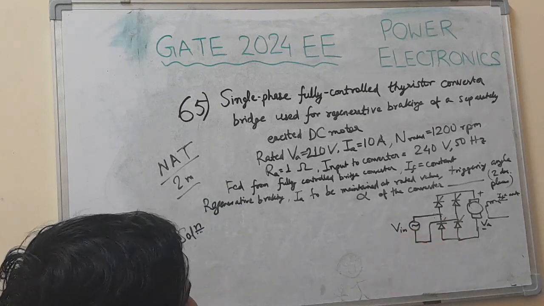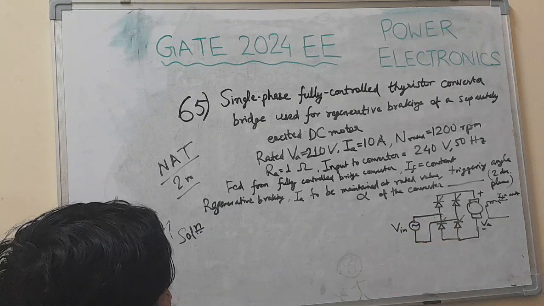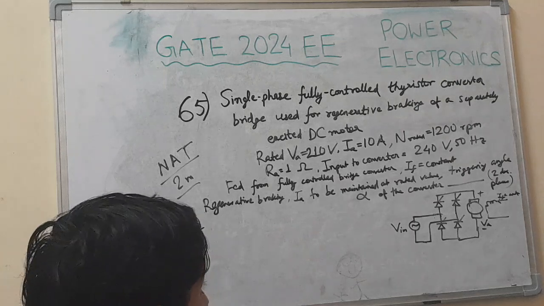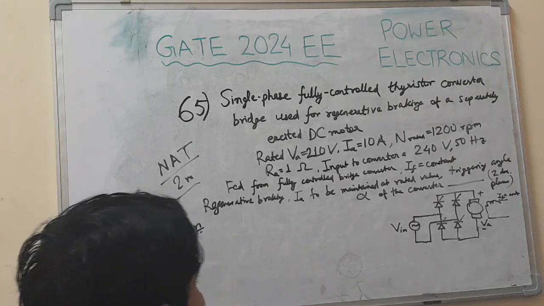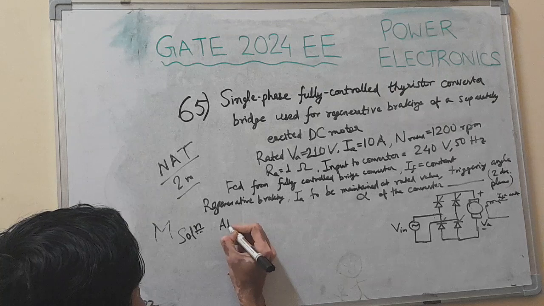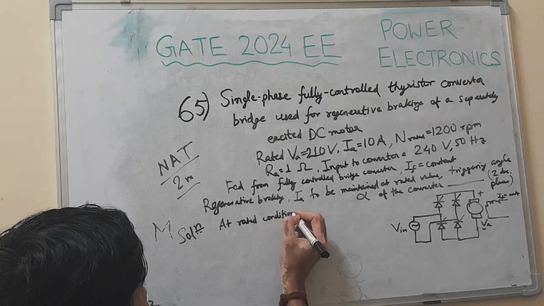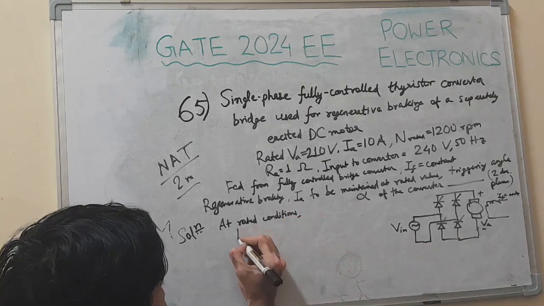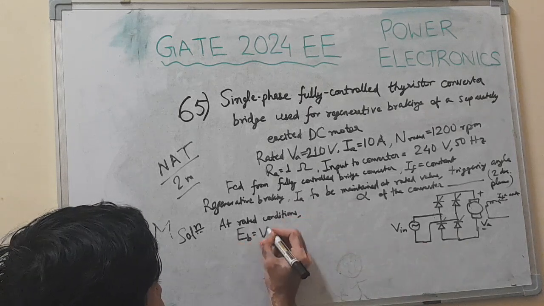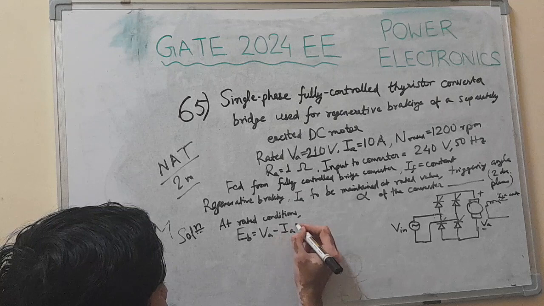So at rated conditions, let's find out back EMF at rated conditions. Back EMF in the motor is given by EB equal to VA minus IA into RA.